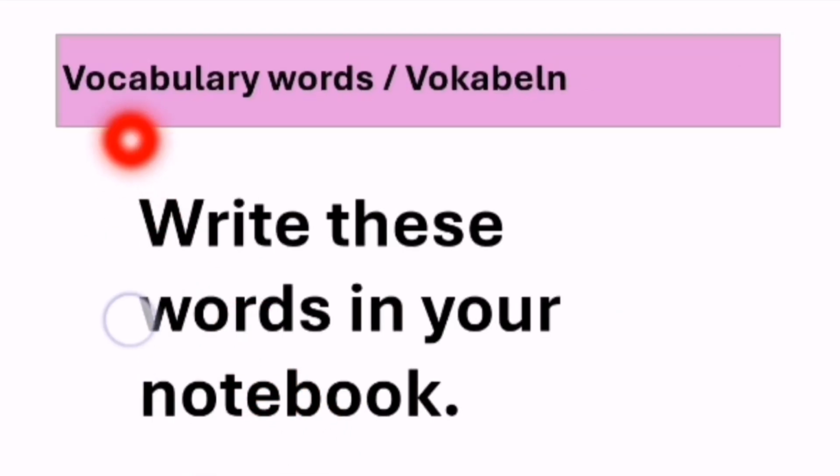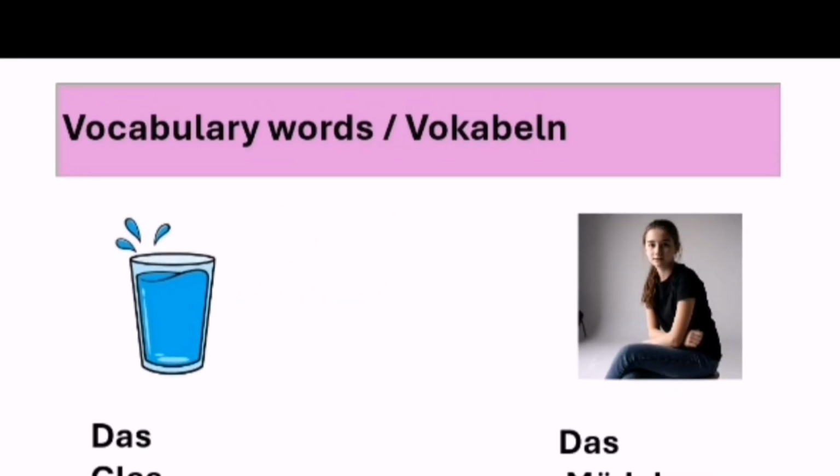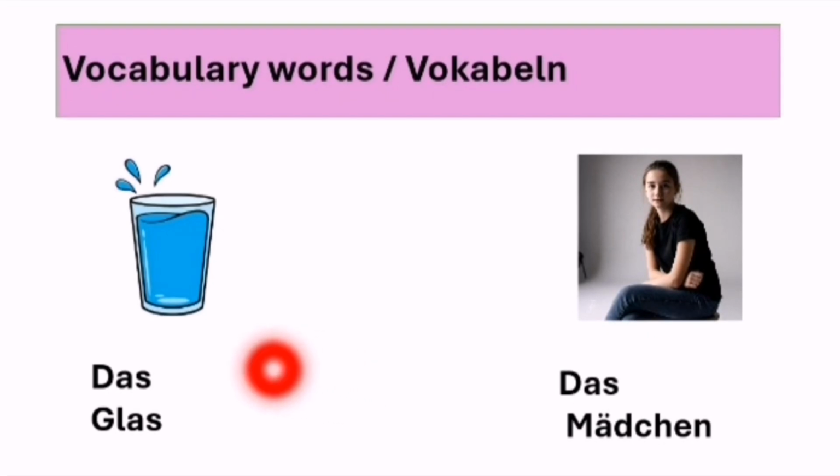And now vocabulary words, vocabulary, okay? Write these words in your notebook again, okay? These are the nouns which we have learned in previous lessons from book number 1, okay? So, das Glas. Remember, we have learned about das, der, and die in previous lessons. You have to put this kind of word, das, der, or die, with German nouns, okay? Like this now, das Glas.